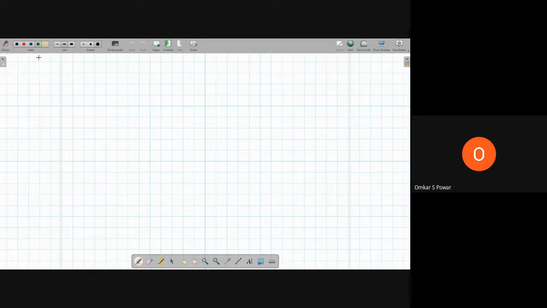So let me take this example. X of t is equal to sine of 3 pi by 4 into t plus cos of 5 pi by 7 into t.